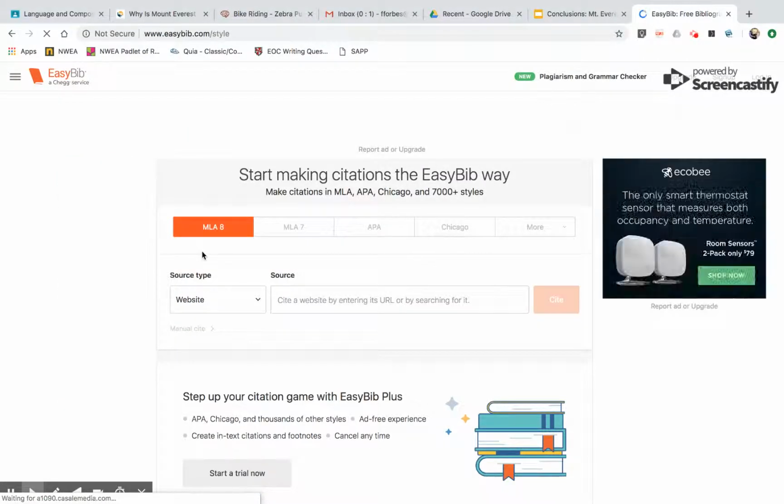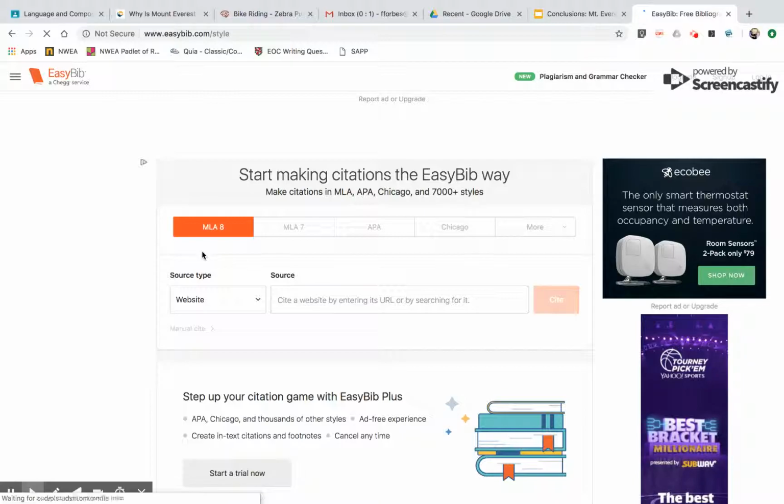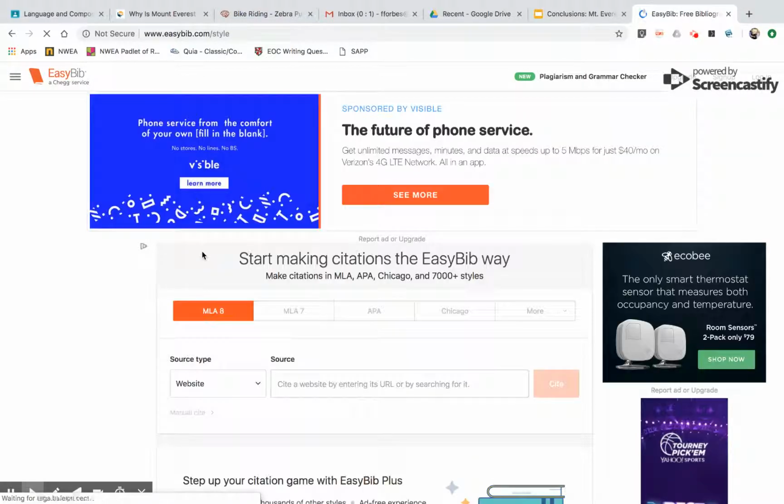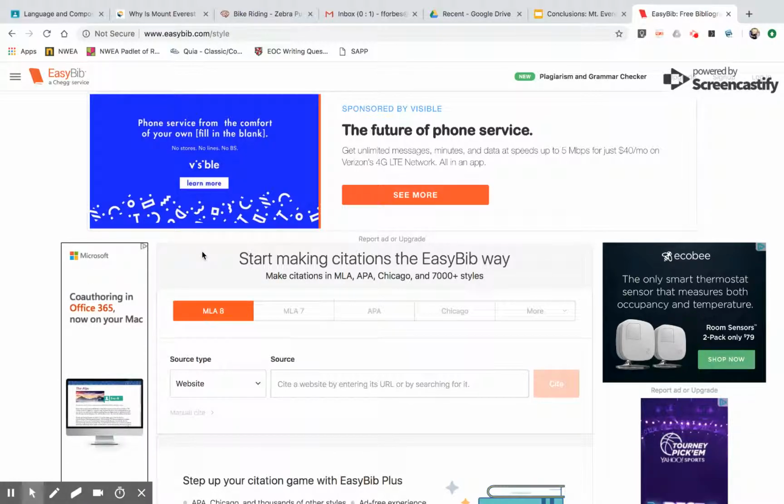Okay, we're in MLA 8 right now, and I'm going to show you how to cite a website, your Skype interview, and the video. Now, keep in mind, I don't have the note cards that you made, so you really only have to have those pulled up because you have everything written there that you need. But I don't have those here at home with me, so I have the stuff pulled up that I'm going to need. So the first thing I'm going to show you how to cite is a website, like an article that we found on a website.